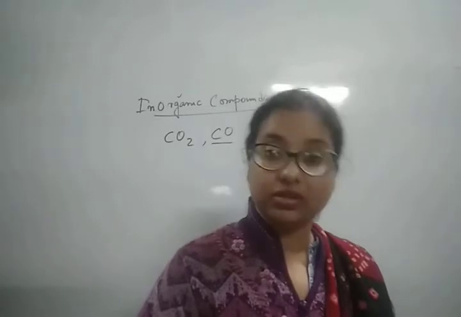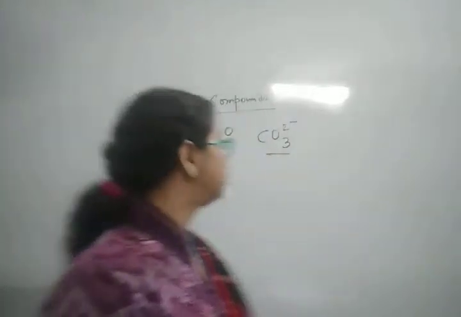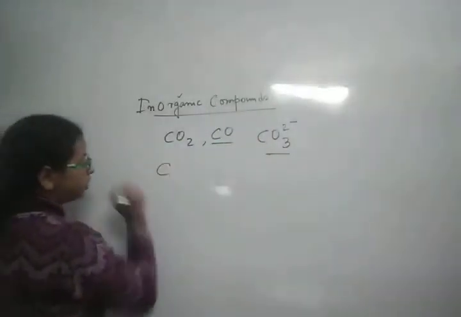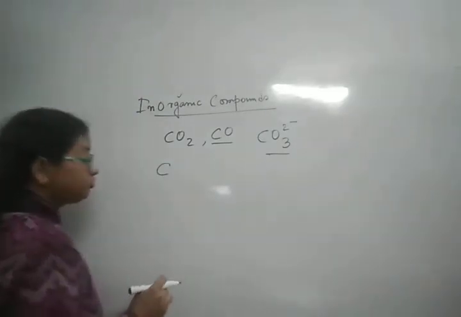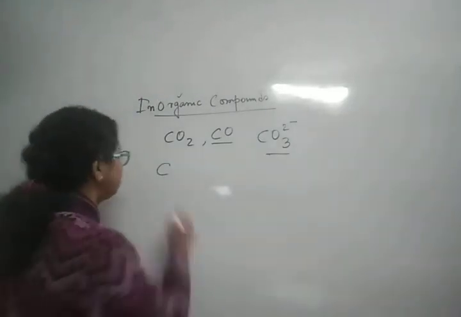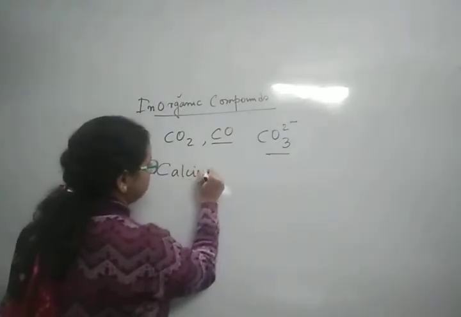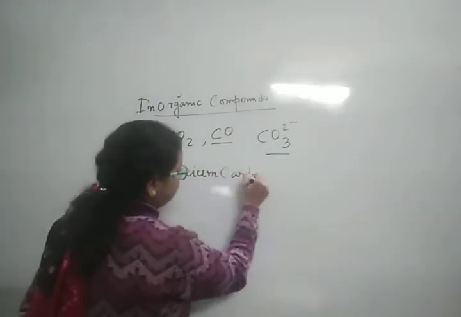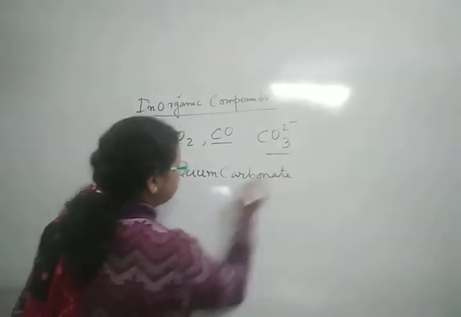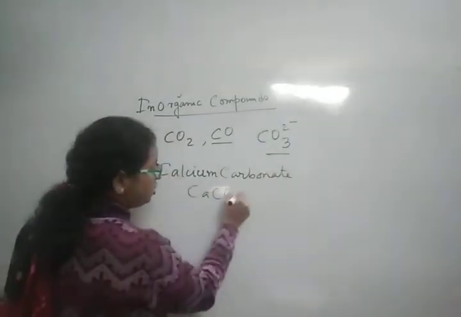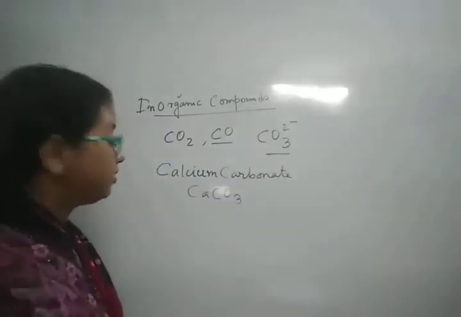Calcium carbonate is well known, marble or chalk. This is the composition of marble or chalk. So calcium carbonate, CaCO3, marble or chalk.